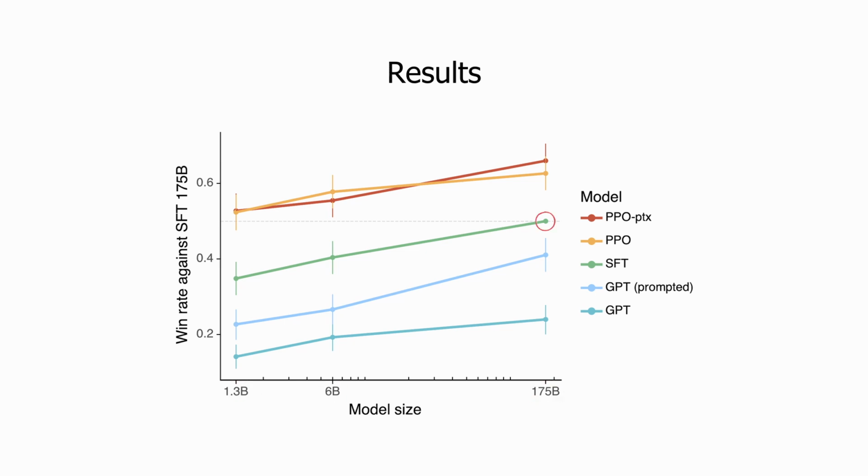As you can see, the win rate of the 175 billion parameter SFT model against itself is 50%, which makes sense, they're the same model. However, if you look at either of the PPO models, even with 1.3 billion parameters, which is over 100 times less, human annotators still preferred the responses to the much larger model. This performance increase holds as the parameter count increases, surpassing over a 60% win rate. It should be noted that achieving this performance with far fewer parameters results in significant cost savings.